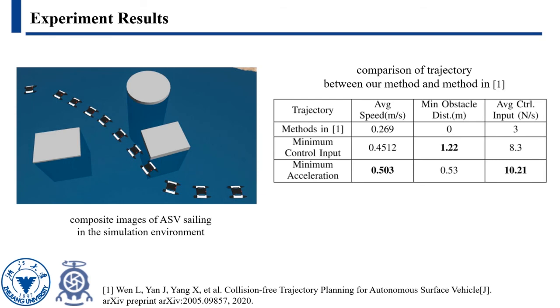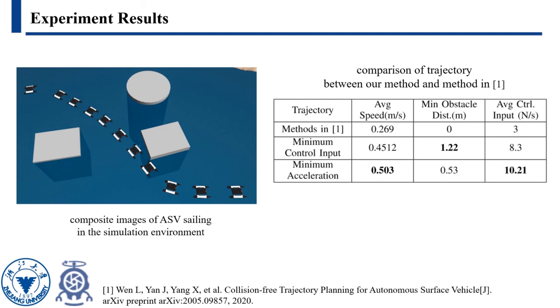Finally, we compare our work with the methods presented in previous work. The results shown in previous work present a relatively low speed trajectory with an average speed of 0.26 meters per second. Though it managed to avoid obstacles in the environment, the trajectory shows that the ASV in the previous work sails just at the edge of the obstacles, which makes it dangerous in the real world.